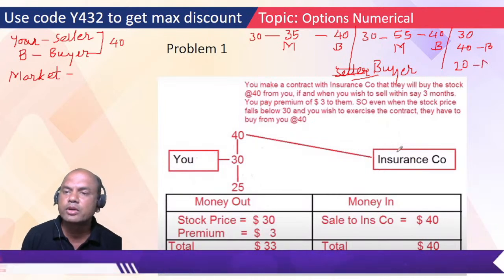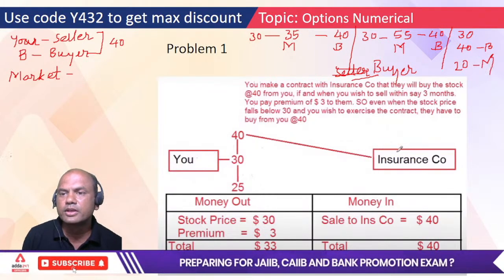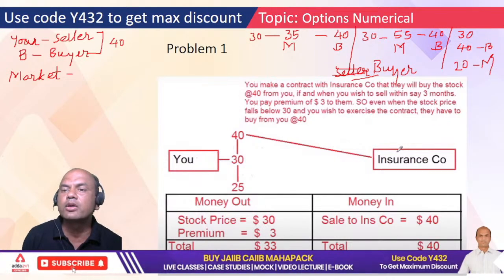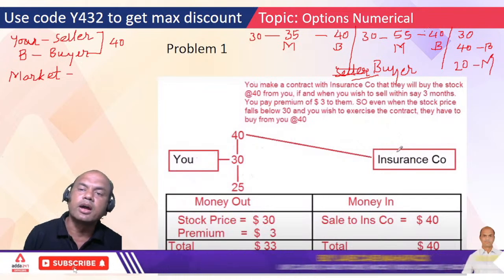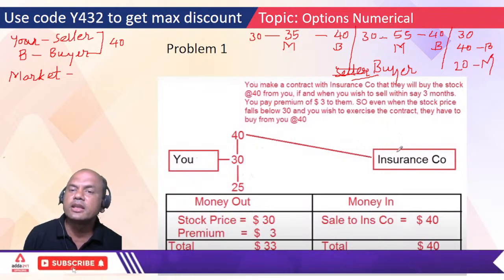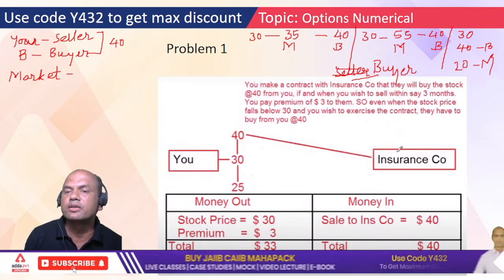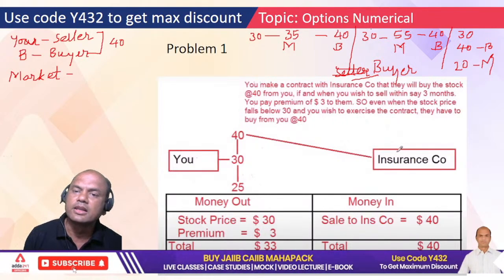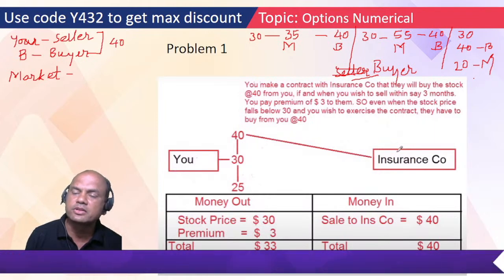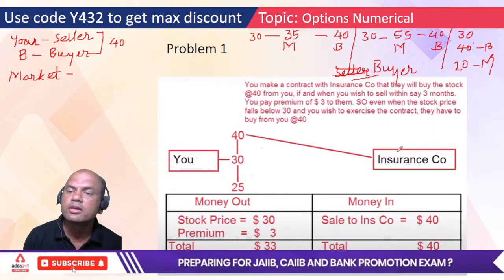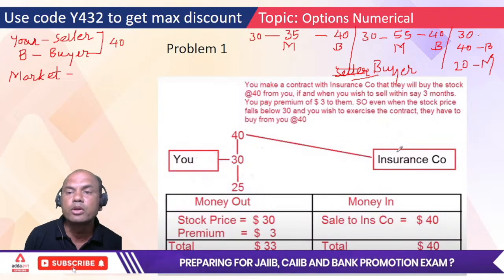So again put the logic: who is higher? Who is higher over here? The buyer. So definitely you'll make a contract with the buyer. Understand the concept first. If the market price is higher, nobody will go to the buyer to sell it. If the market price is lower, let it be profit or let it be loss, then anyone will go to the buyer. That is the beauty of options.